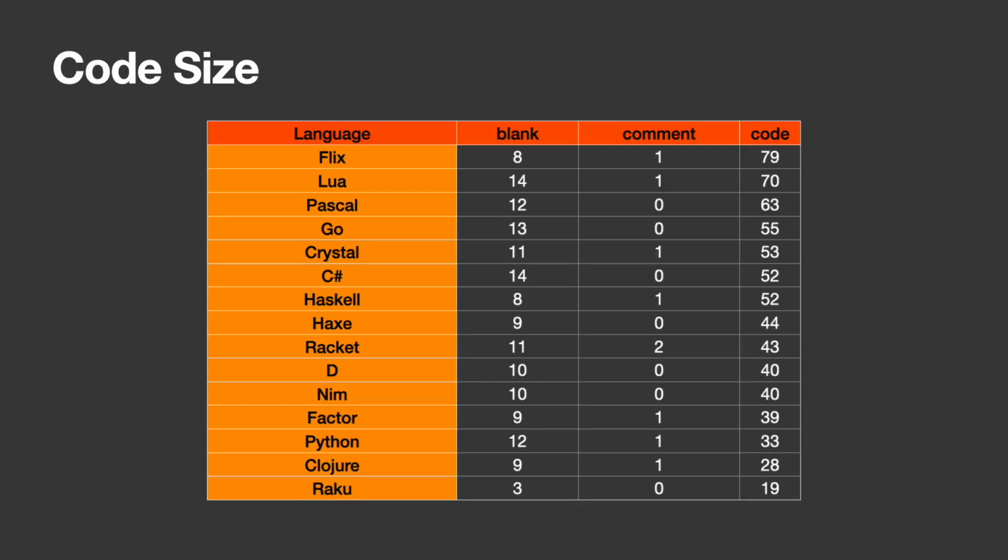The line counts aren't an exact science since formatting varies between languages, but it's still somewhat interesting. Most of the languages came in around 40 to 50 lines. I'd say anything around or below 40 is good going. Raku, coming from pristine scripting lineage, puts everyone else to shame here. Flix looks rather bloated. Some of that's due to the FFI boilerplate, but I think the implementation is bad too. Lua suffers from a similar issue where you have to implement common functions by yourself because the language doesn't provide them. And that's it for the challenge.